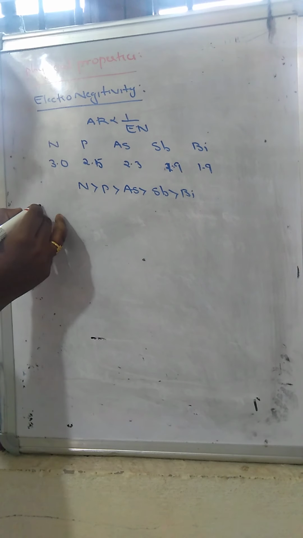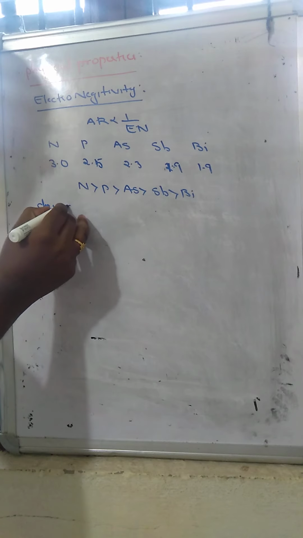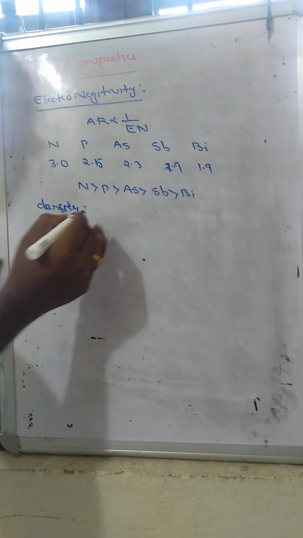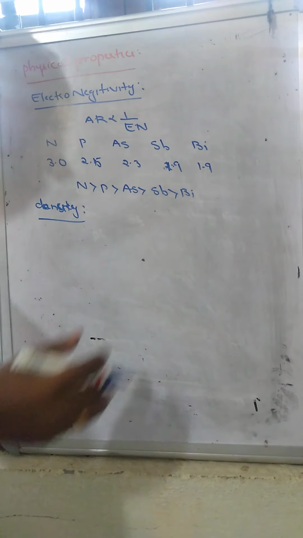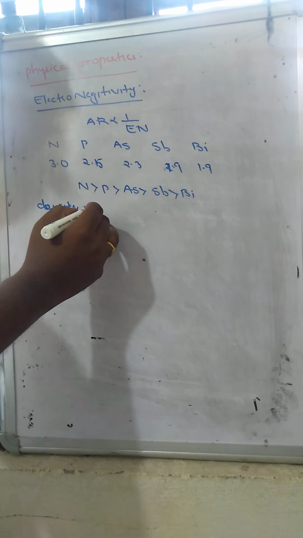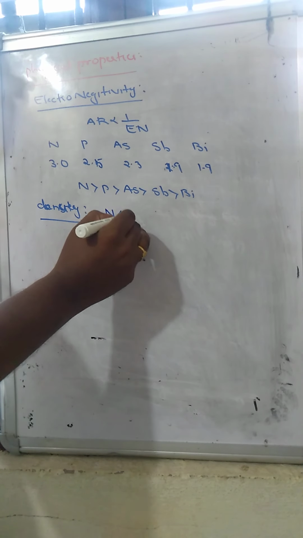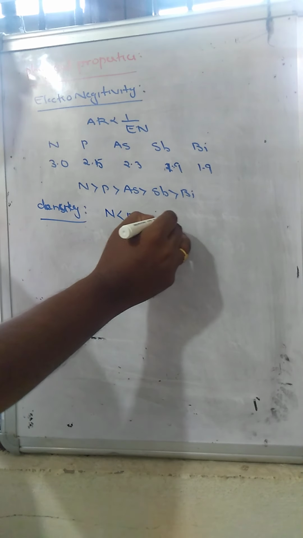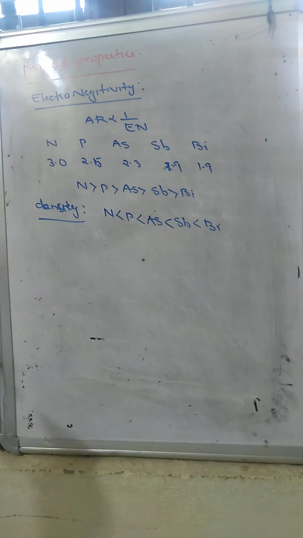Now another property we will see is the density of these elements. Always, from non-metallic character to metallic character, it will increase. So due to the increasing size, the density of these elements also increases. So nitrogen, phosphorus, arsenic, antimony and bismuth. Now this is the density order.